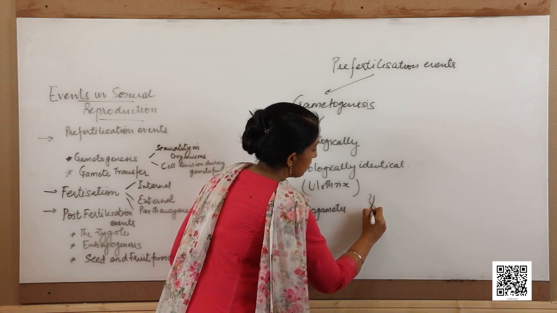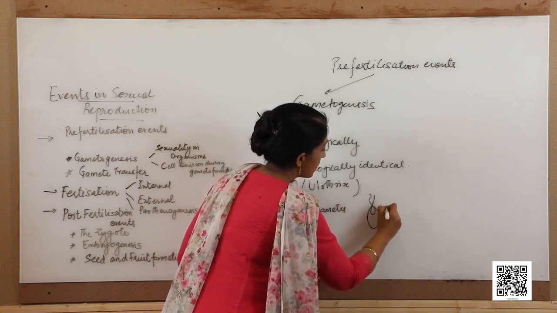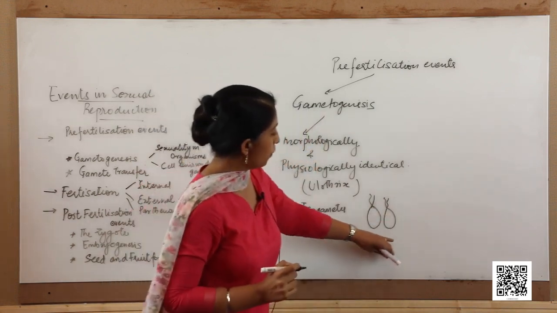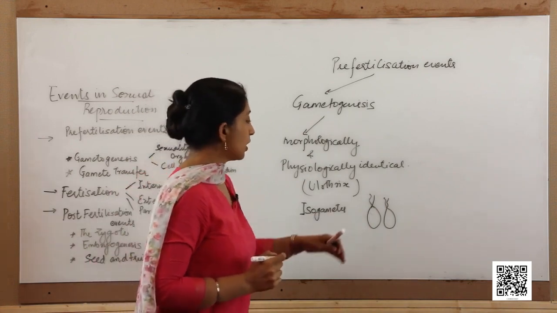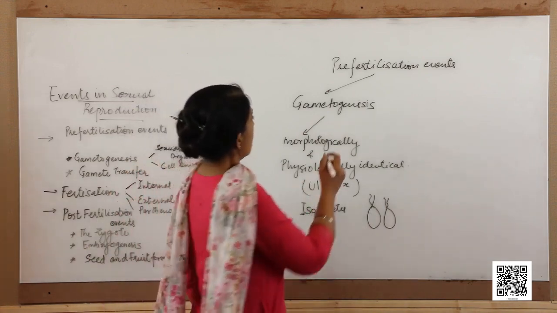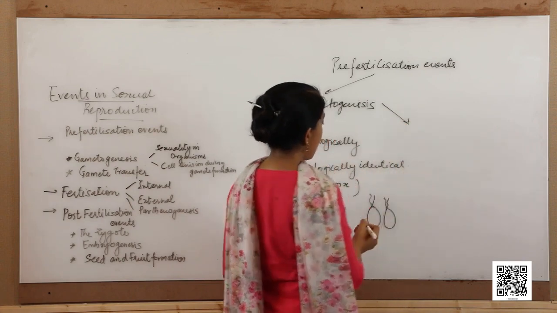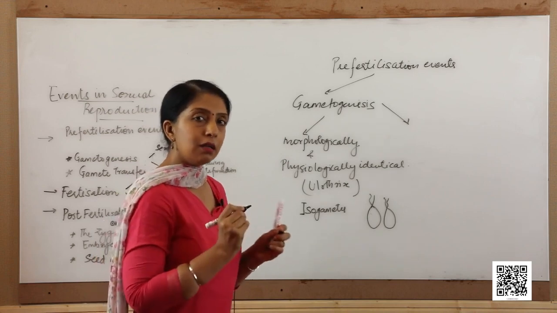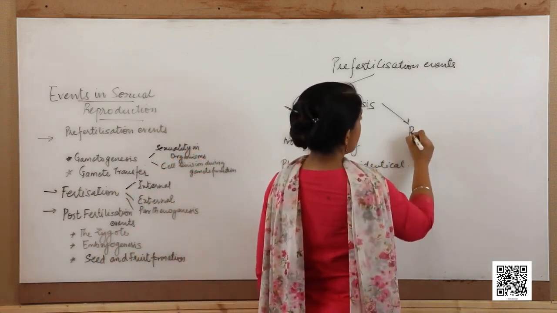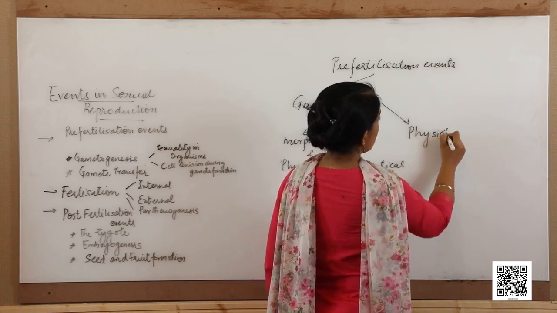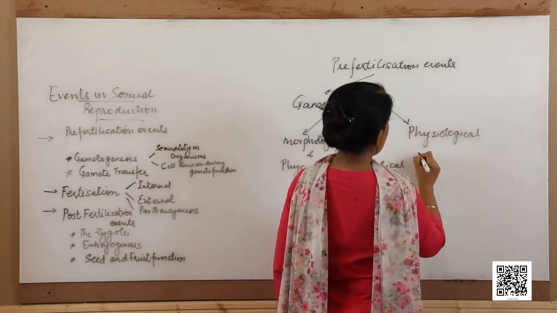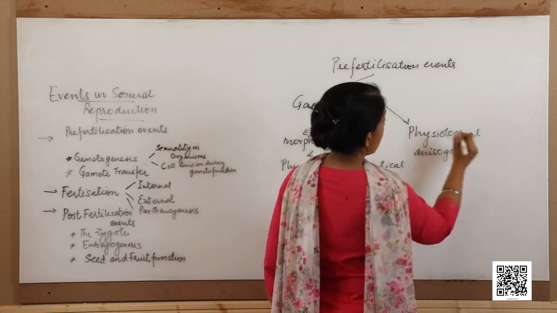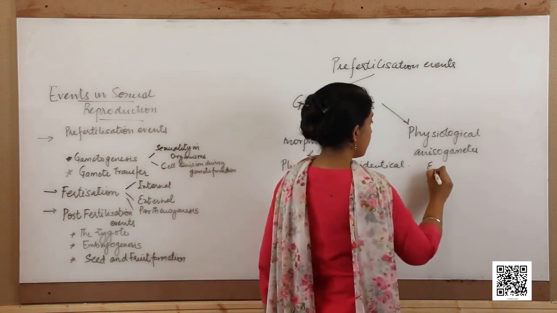So, if these are the two gametes, they are morphologically similar and physiologically also similar. The next type of gametes are morphologically similar but physiologically they are a little different. Such kinds of gametes are called physiological anisogametes, and these are found in Spirogyra.